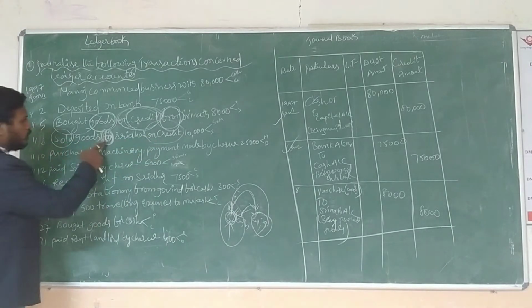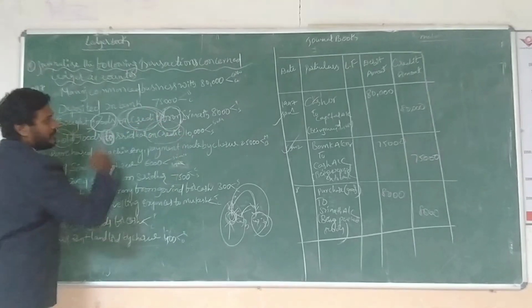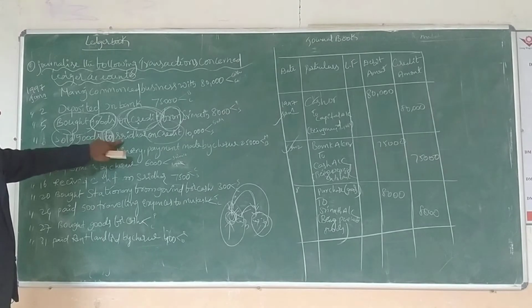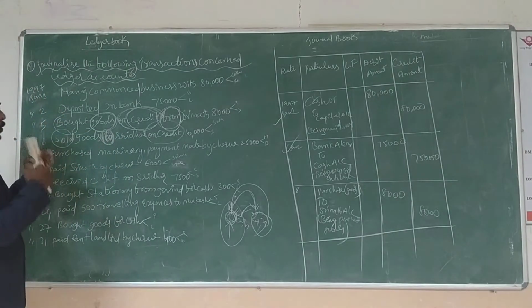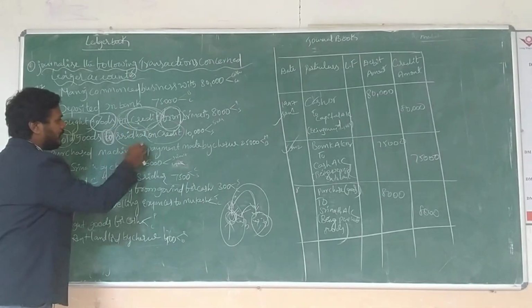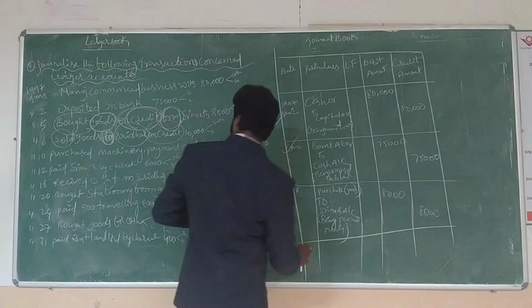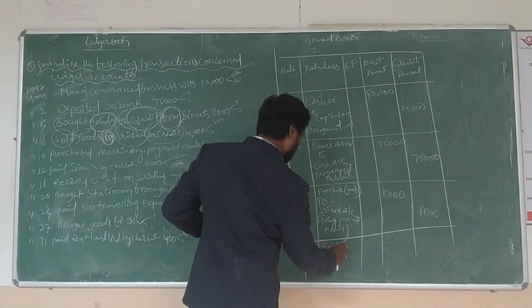So sold goods to Sridhar on credit. Everyone see, which person are we selling to? To Sridhar. Sridhar is the receiver here. Sridhar account debit to sales account, because we have sold goods.